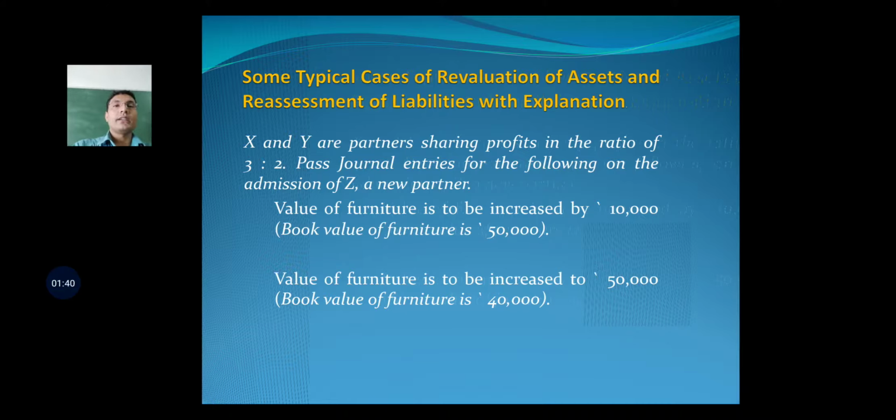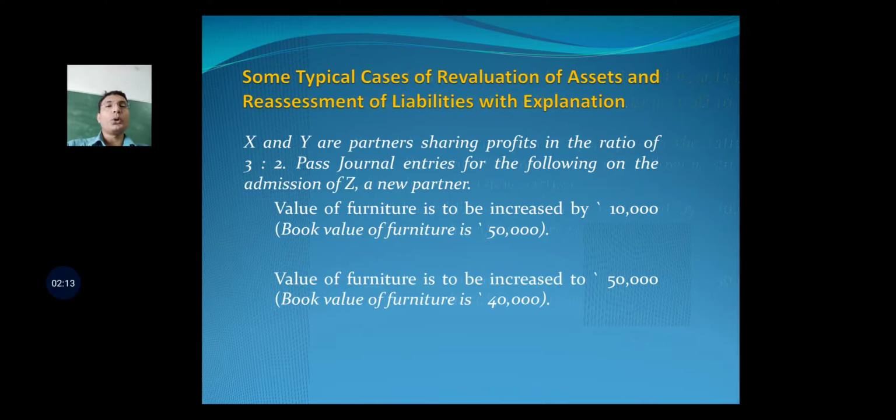So let us start with some typical cases of revaluation of assets and reassessment of liabilities with explanation. X and Y are partners sharing profits in the ratio of 3:2. Pass journal entries for the following on admission of Z, a new partner. Given in the question that X and Y are partners and their PSR is 3:2. They have admitted Z as a new partner.